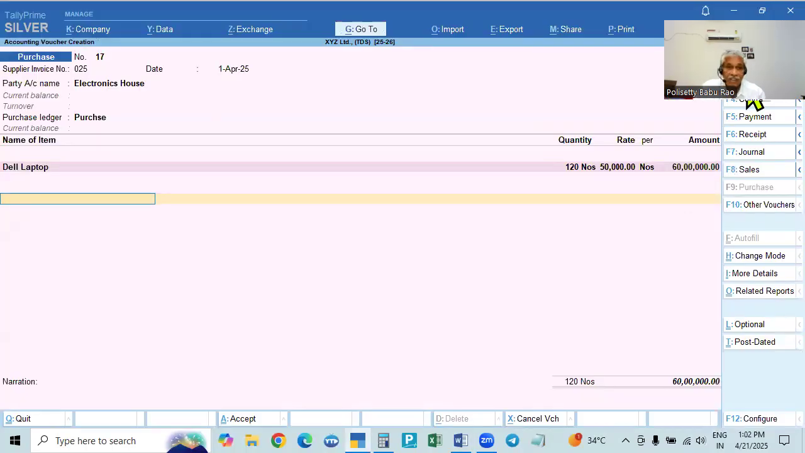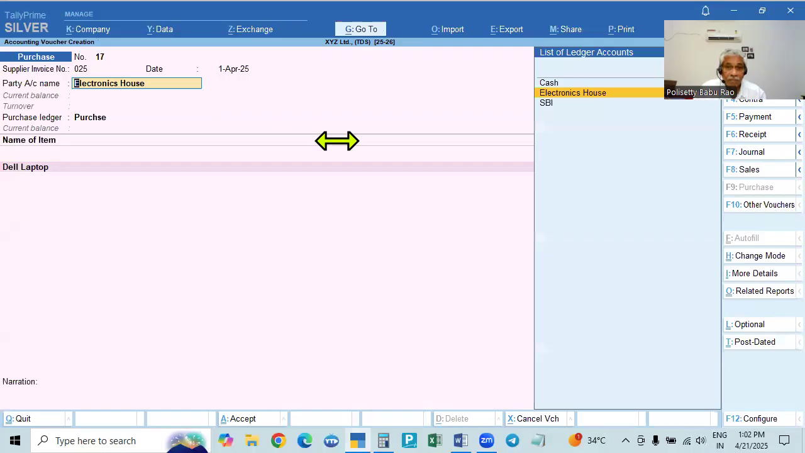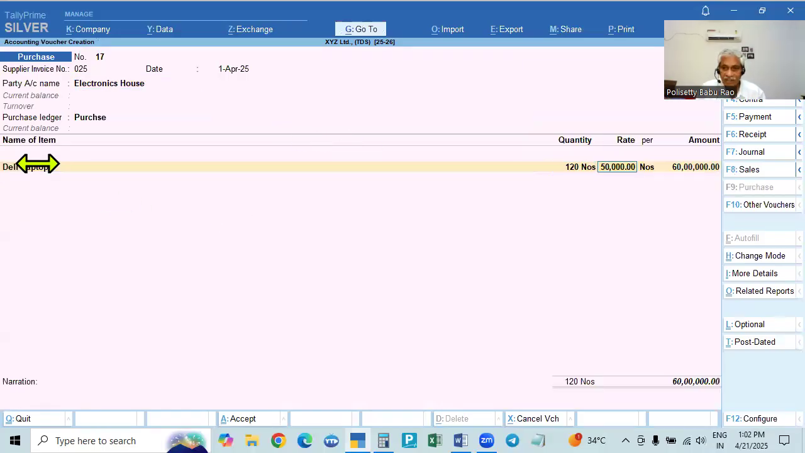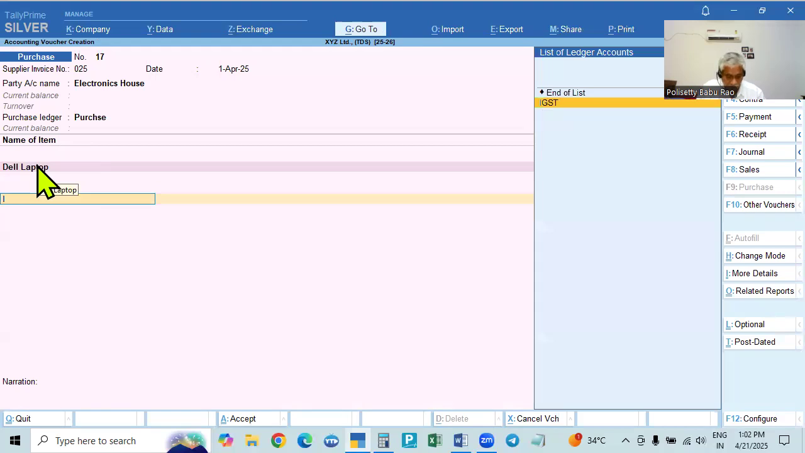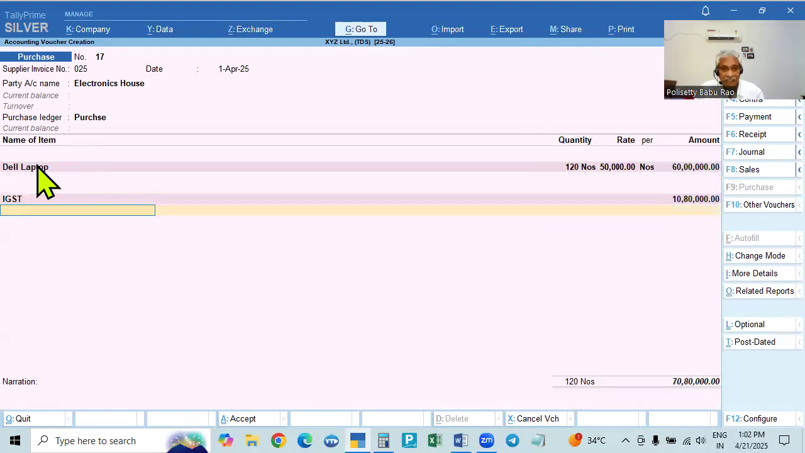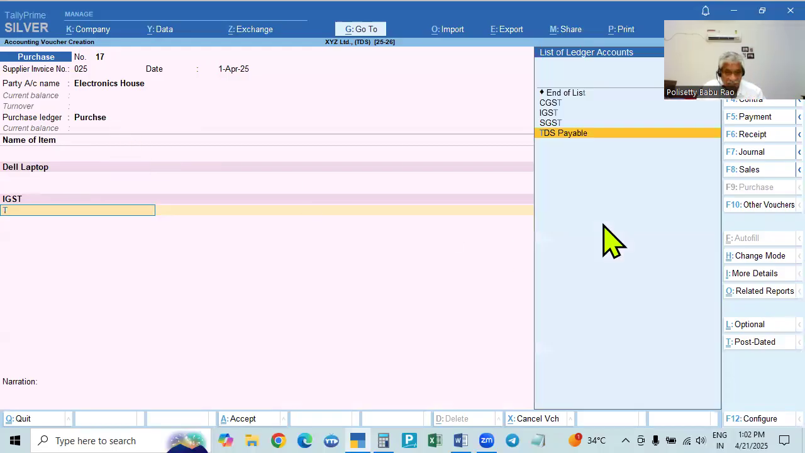Take the GST. This electronic house is from Vijayawada, that means it is interstate. That is why the tax will be IGST. If you take CGST, tax will not be calculated. You have to take IGST. This is calculated. After calculating the tax, TDS is to be calculated.